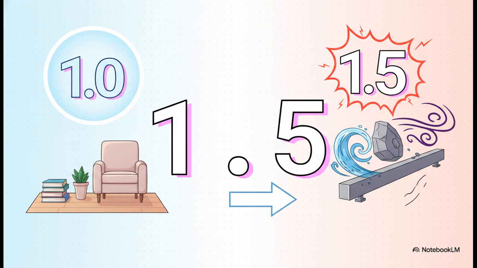Let's cement this concept by running the actual math on a simple pre-stressed beam. Say we have a 200mm wide by 400mm deep beam made of M50 grade concrete with an effective pre-stress of 800 kilonewtons. Before we dive into the results, it's really cool how the limit state method uses different targeted safety factors rather than just one blanket multiplier. We use a 1.0 load factor for everyday service loads because, well, we know exactly what those normal loads are. But we use a 1.5 partial safety factor for the ultimate limit state, artificially amplifying the dead and live loads to test the structure against the heaviest possible unpredictable ultimate loads.